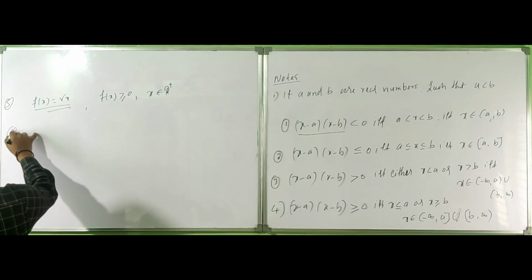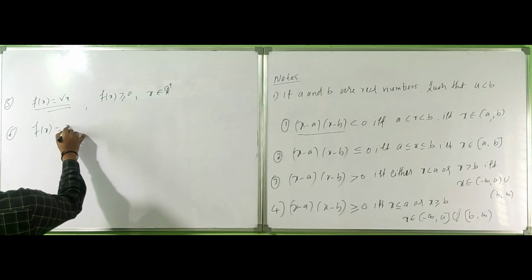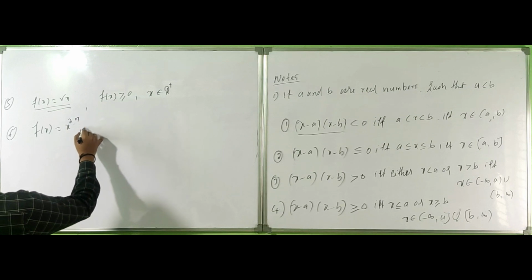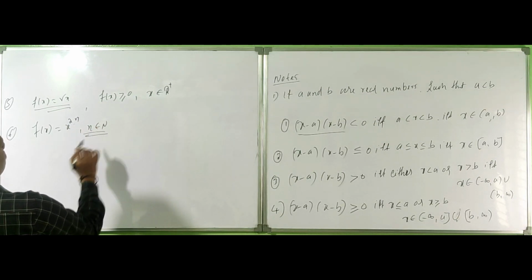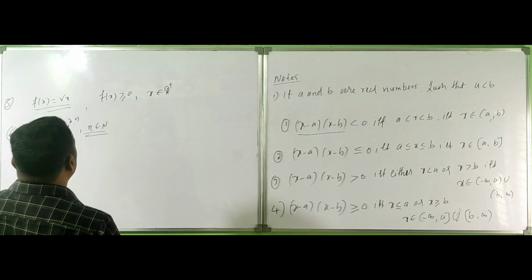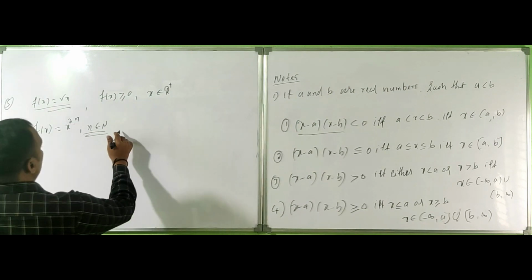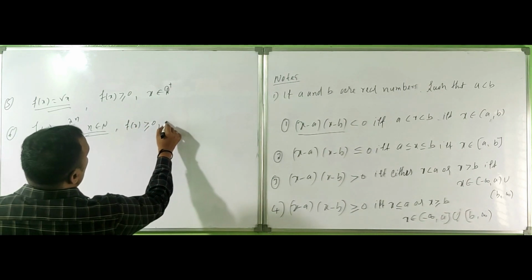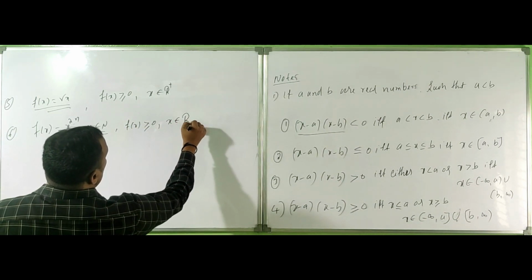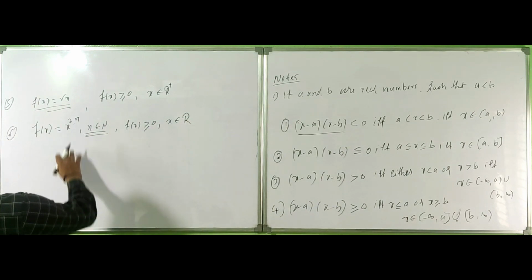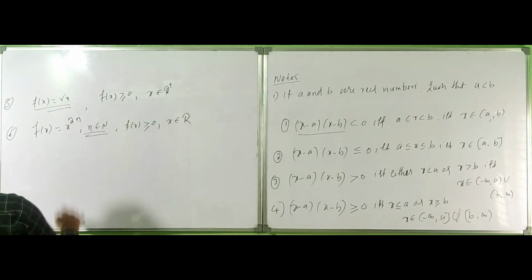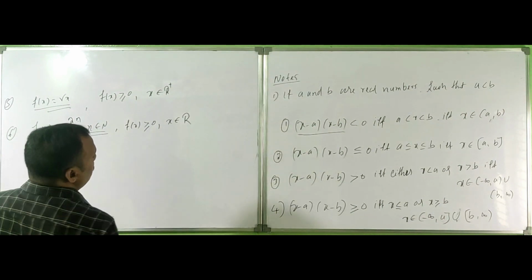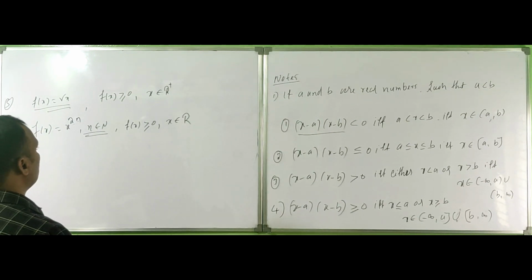And the sixth one: if f(x) = x² or x to the power of any even number 2n, where n belongs to N, then f(x) is again greater than or equal to 0 for x belongs to R. For any value of x in R, we will get a non-negative number.